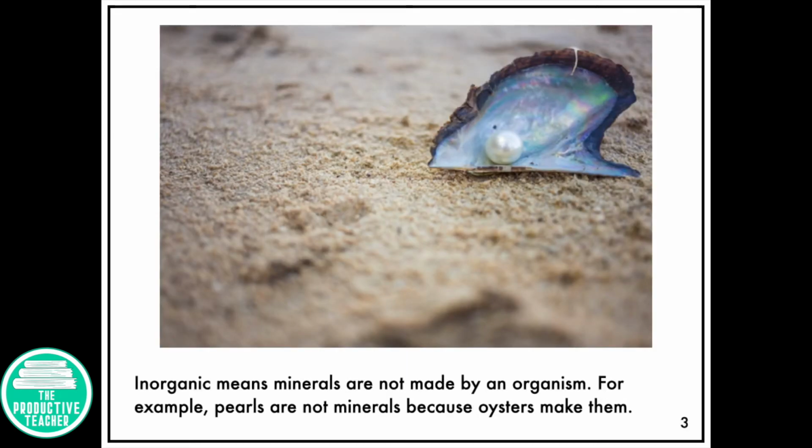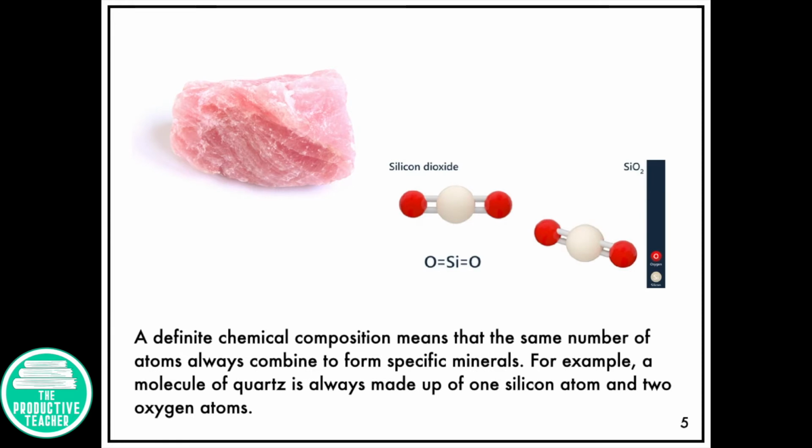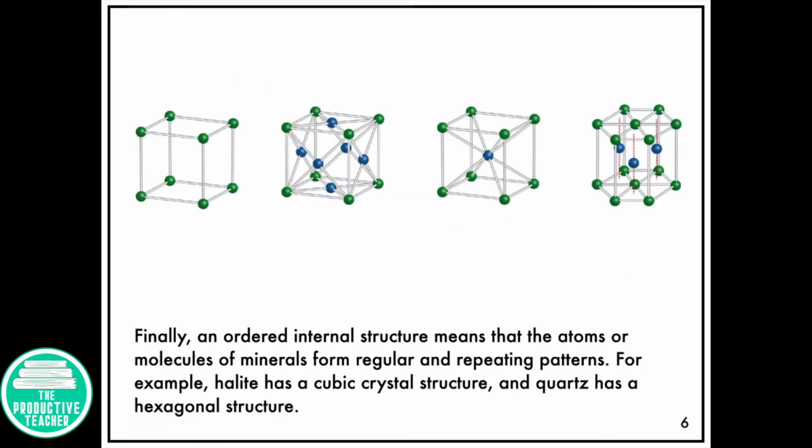Inorganic means minerals are not made by an organism. For example, pearls are not minerals because oysters make them. Solid means that minerals are not liquids or gases at standard temperature and pressure. A definite chemical composition means that the same number of atoms always combine to form specific minerals. For example, a molecule of quartz is always made up of one silicon atom and two oxygen atoms.